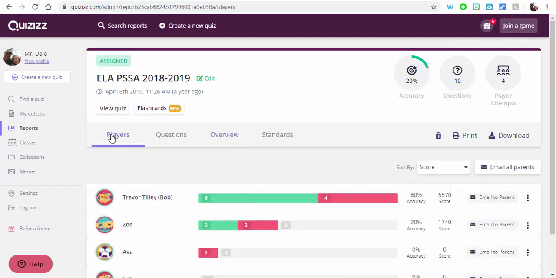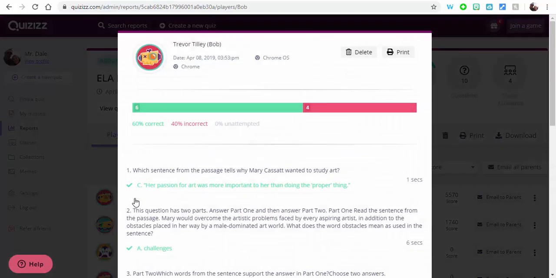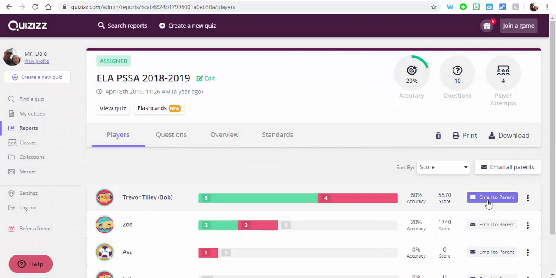I want to show you something kind of neat, though. If I go into this right here, I can see this information. I can print this out. I can see when they took it, and on what type of device they took it. But something really cool is you can email all parents in the class right away, or email a parent.